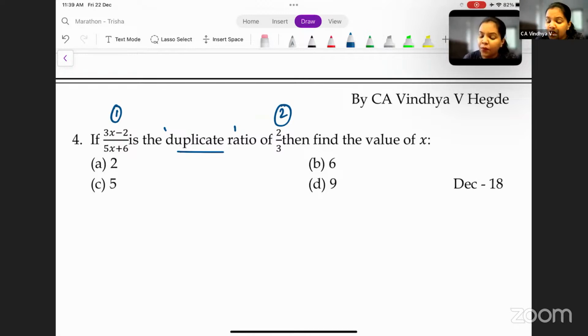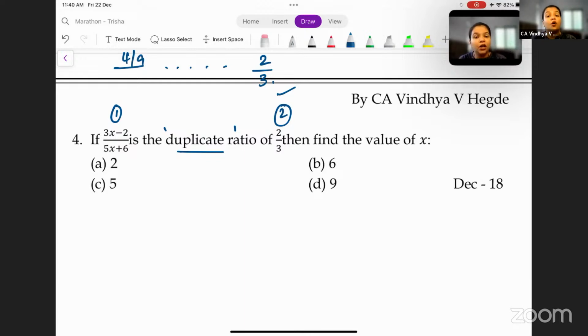Now, instead of keeping the values as they are, let us take a numerical value. Now tell me, dash is the duplicate ratio of 2 by 3. What is your answer here? 4 by 9, right?